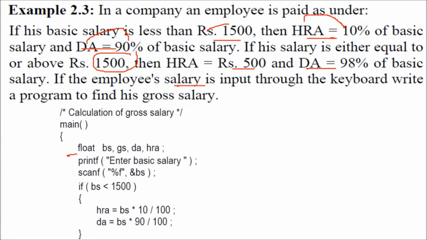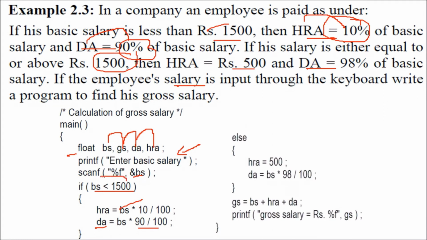We will start with float as basic salary, gross salary, DA, DNS allowance and house rent allowance. We'll enter the basic salary. We'll see whether this basic salary is less than 1500. If it is less than 1500, the HRA has to be computed as 10%, 10 by 100 of BS. The DA has to be computed as 90%, 90 by 100 of BS.